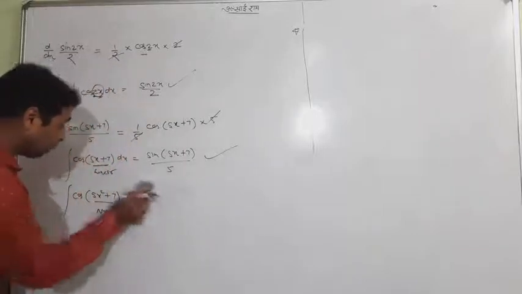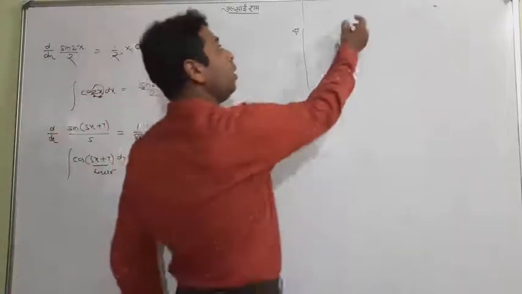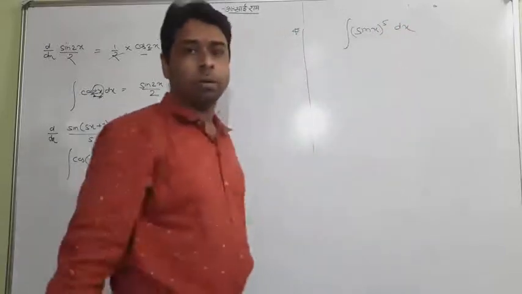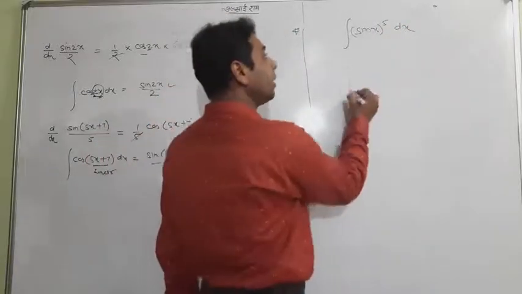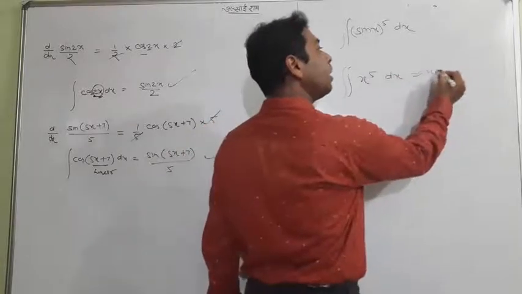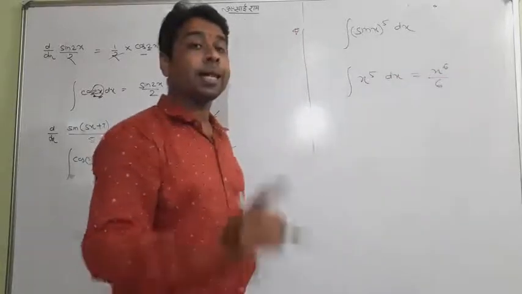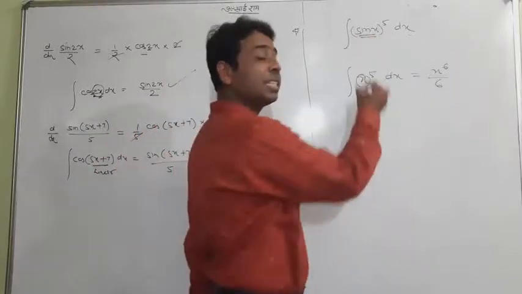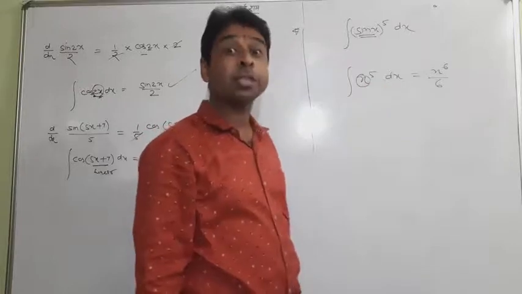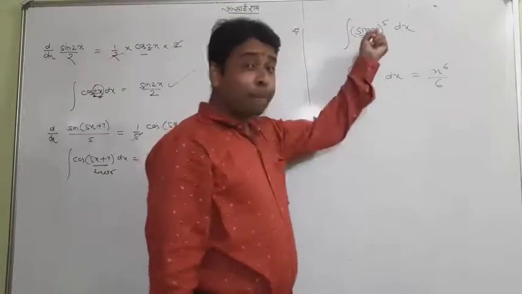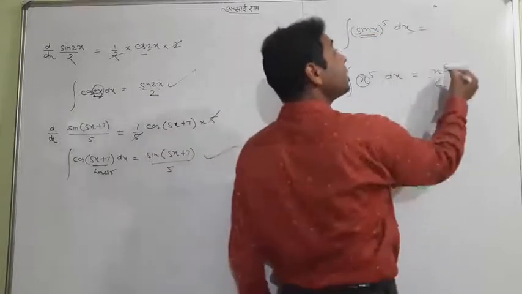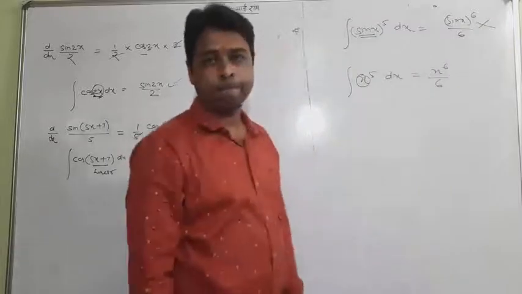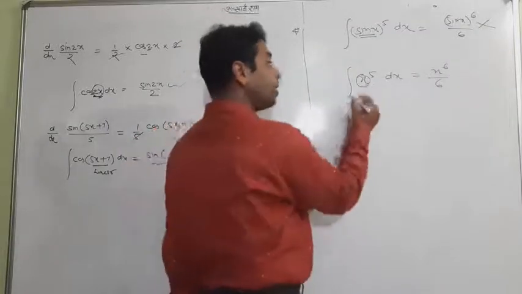So students, keep in mind, whenever you look at a question, suppose I ask you the integration of this function. You may still think that x to the power 5 can be done as x to the 6 by 6, but let me say that this is x, but it is not x, it is sin x. It is not a linear term, it is a trigonometric term. So it looks the same, but you cannot treat it as that. You cannot write 6 upon 6, it is completely wrong.